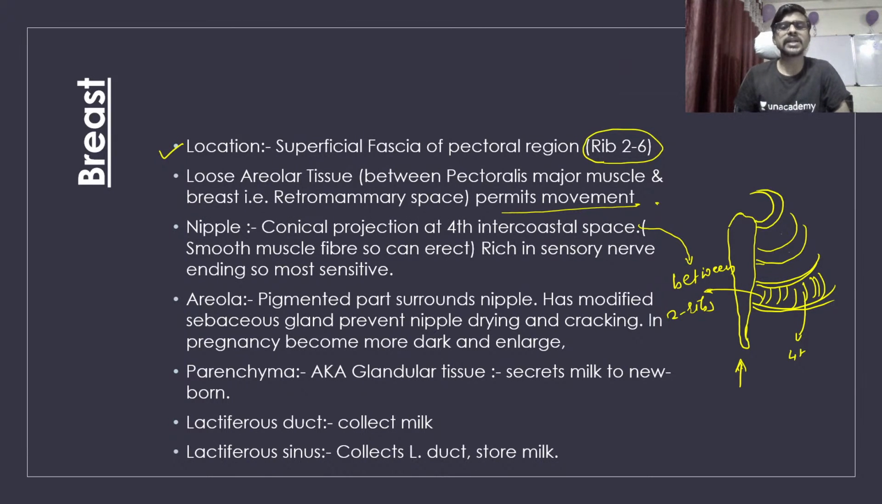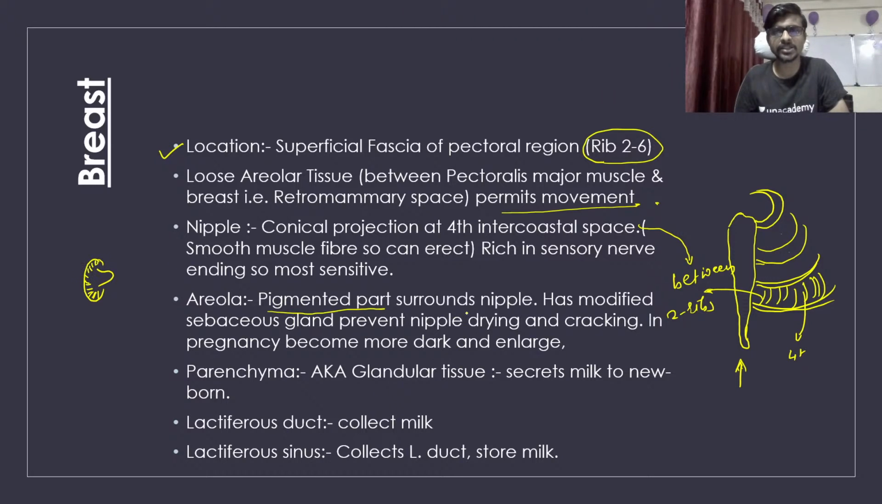Okay, so the areola is a dark colored spot which is present behind the nipple. For example, this is a nipple and this is the areola. So this is the part actually behind the nipple. Okay, so this is a dark spot. So we call it the pigmented part.